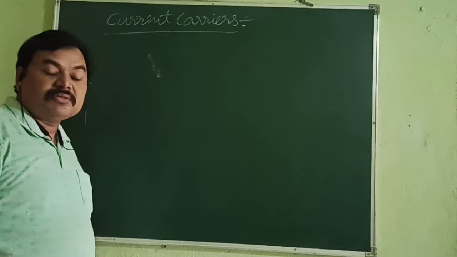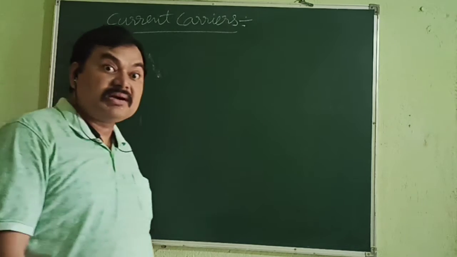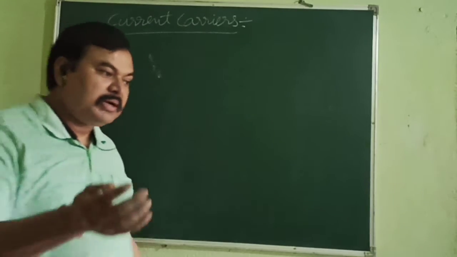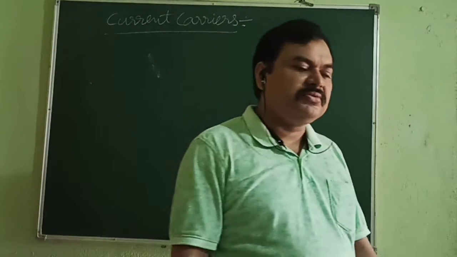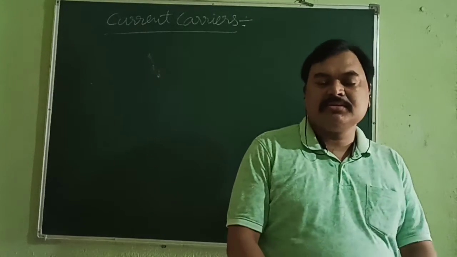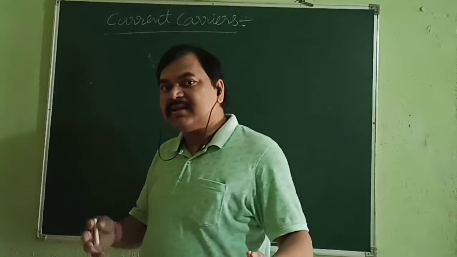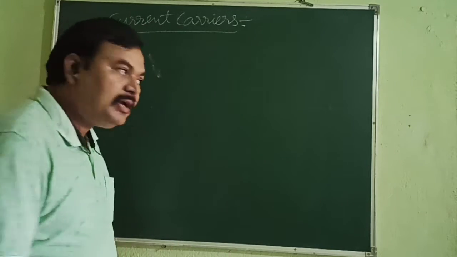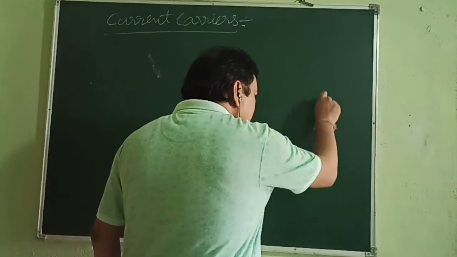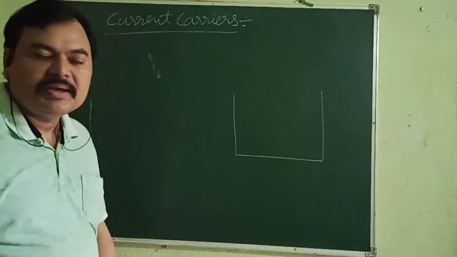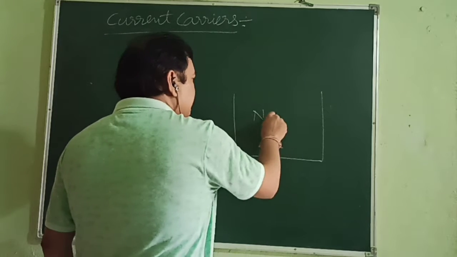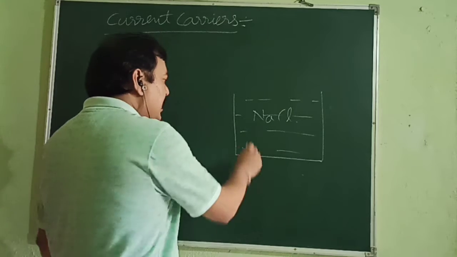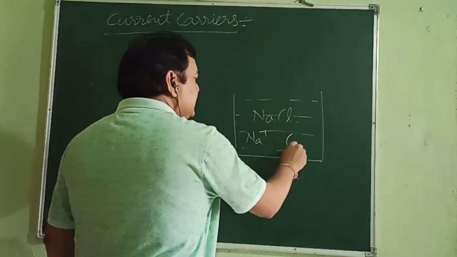Now, what about the case of electrolytes? Acids, bases, and salts are all electrolytes. The specialty of an electrolyte is that when you make an aqueous solution of it, like NaCl, the simplest one, it breaks into Na plus and Cl minus.